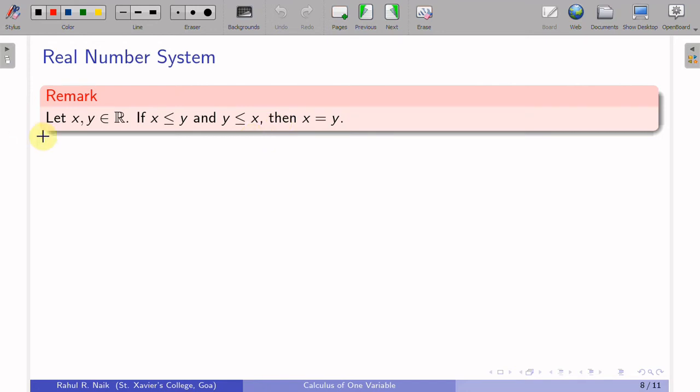The two statements involved are: first, x less than y and y less than x, that's one statement, and another statement is x is equal to y. Basically I'll generate a proof for this. So this is what I have to prove.